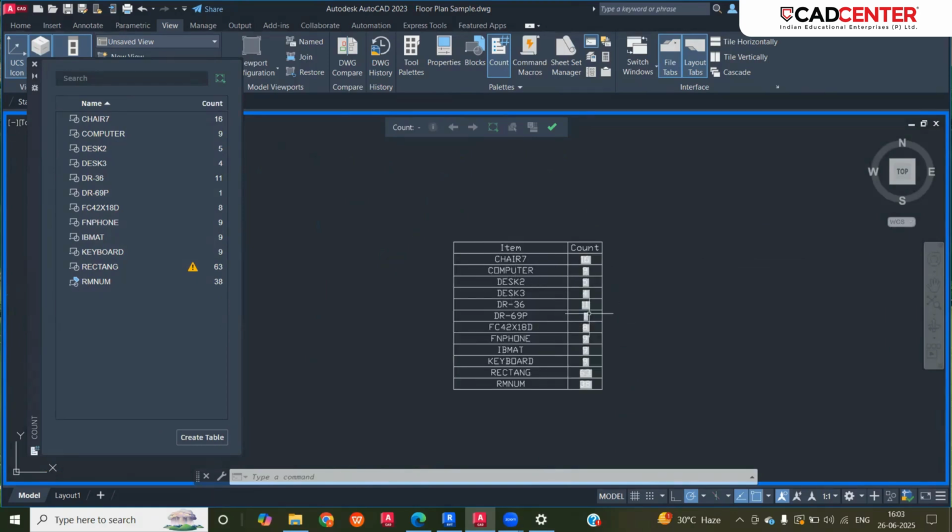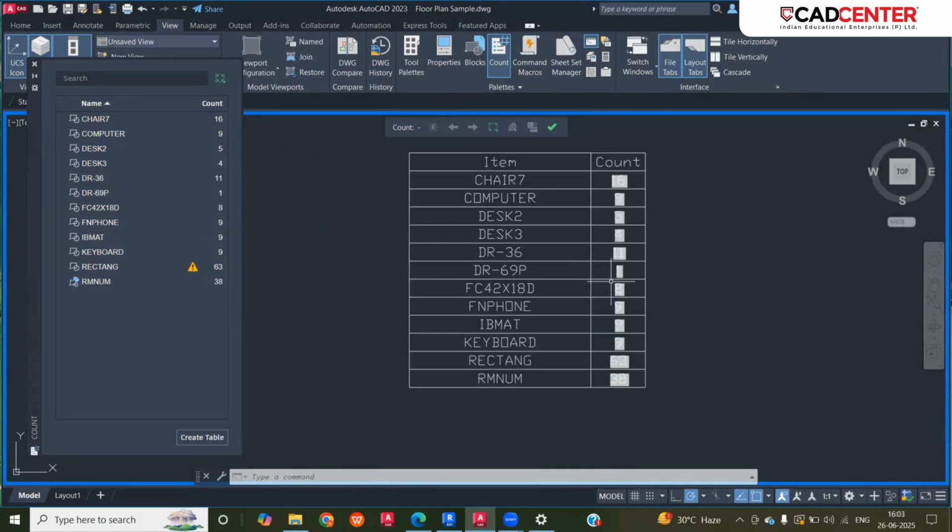So how many components you are using, the complete details are updated using these steps.